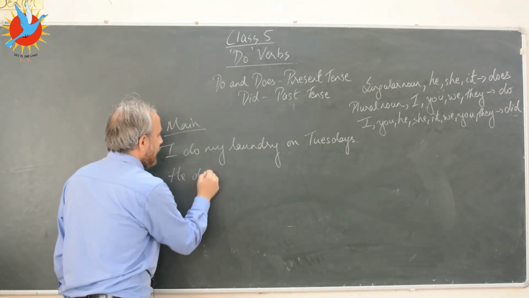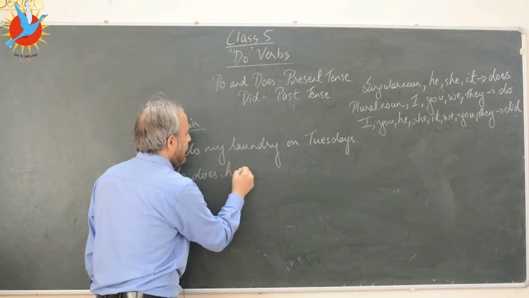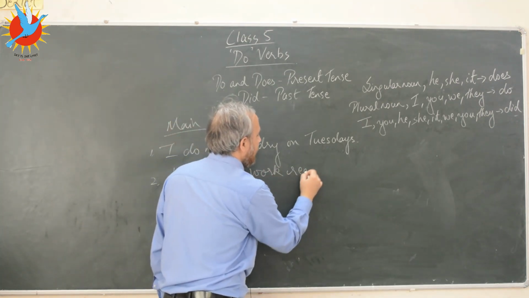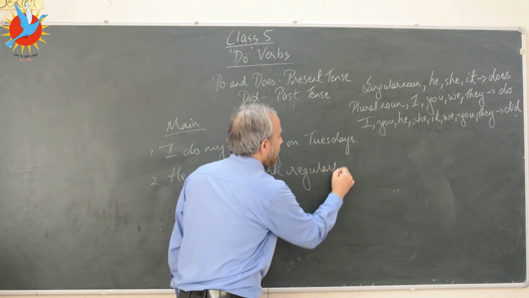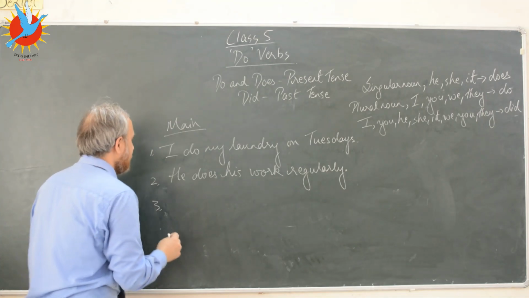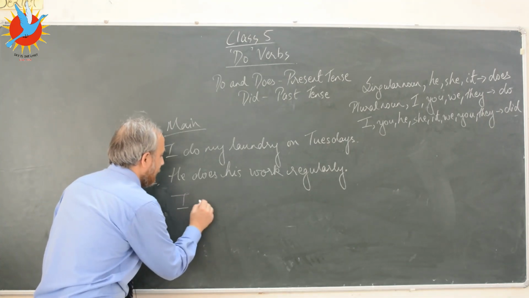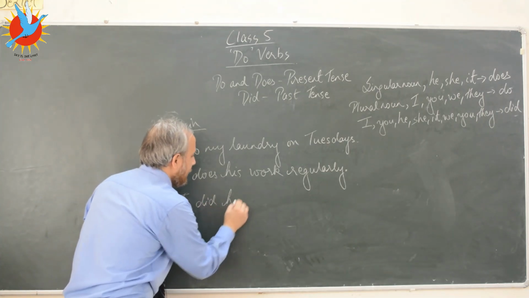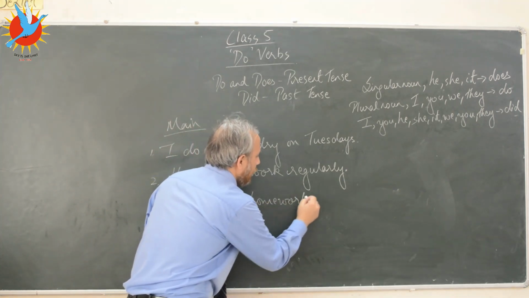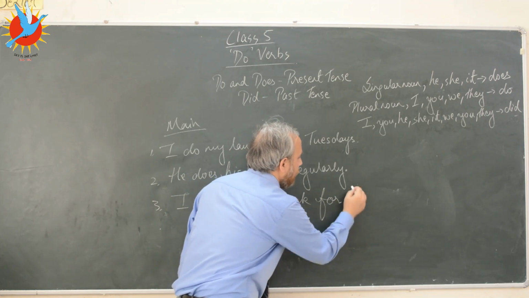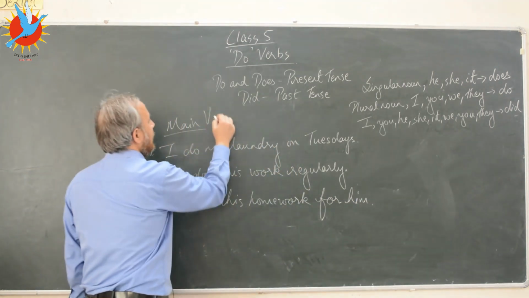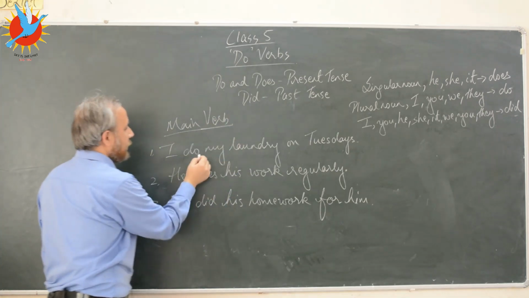Let's put the second sentence. He does his work regularly, full stop. And let's look at the third sentence. Let's say, I did his homework for him. Now if you look at these three sentences, we used do here.